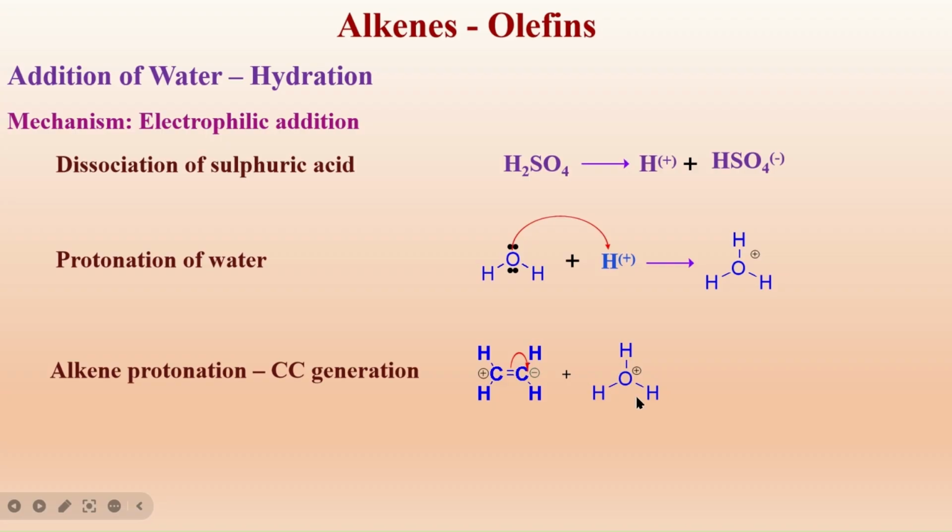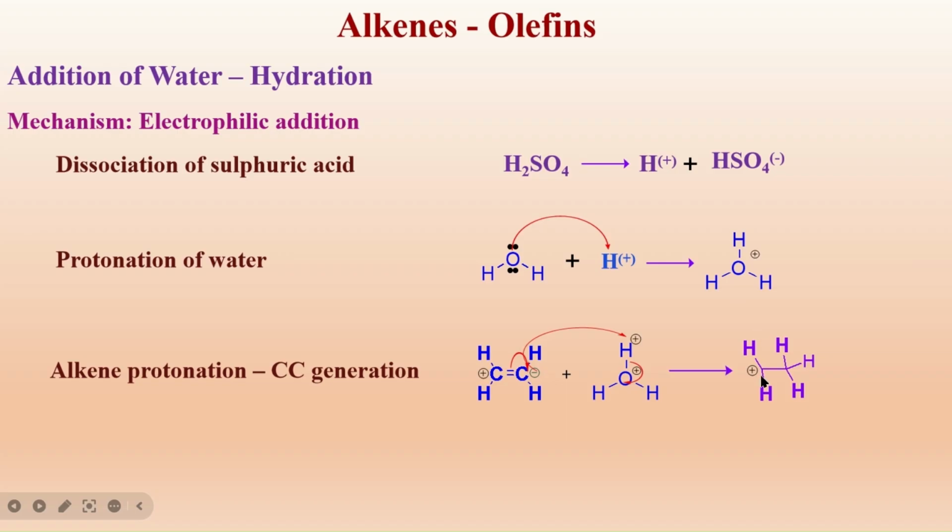Hydronium ion is not stable as the oxygen here is electron deficient. To satisfy this electron deficiency in the oxygen, the oxygen-hydrogen bond breaks and the electrons move towards the oxygen and it becomes H2O. Once it takes these electrons back, the hydrogen which has lost the electrons becomes electron deficient. This electron rich carbon, that is the carbanion, shares its electrons with the electron deficient hydrogen. What will I get?